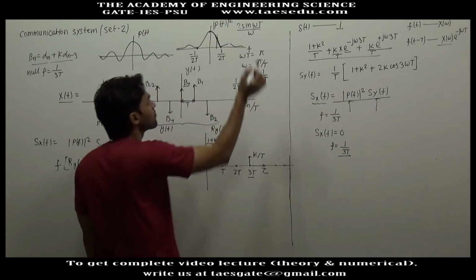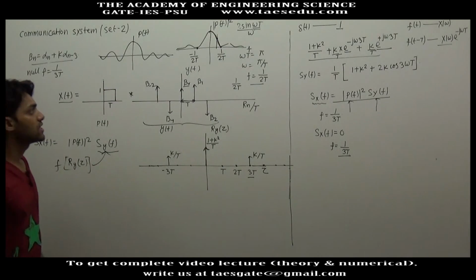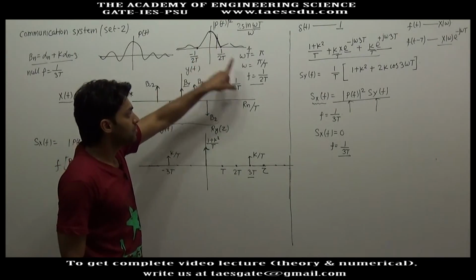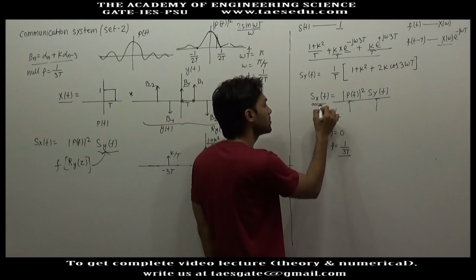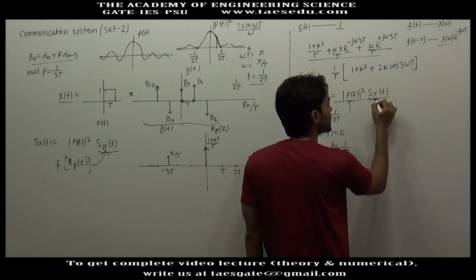So it is very clear from the graph that at frequency equal to 1 by 3T, the P(f) square does not go to 0. So if this quantity is 0, it is because Sy(f) is 0.